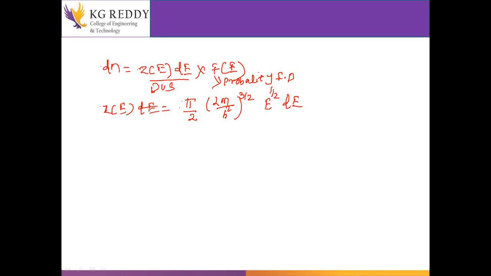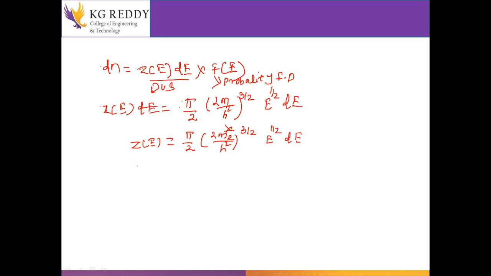This is the formula. If you take only electrons, Z(E) equals pi by 2 into (2 me star by h cross square) to the power 3 by 2 into E to the power half dE, where me star is the effective mass of the electron.